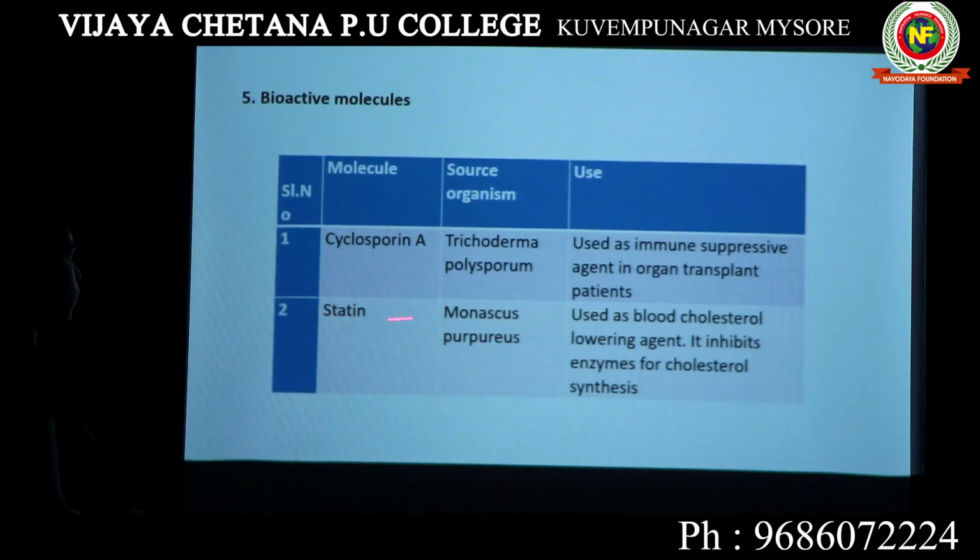The function of statin is that it is used as a blood cholesterol lowering agent. That means it reduces the blood cholesterol. It inhibits enzymes for cholesterol synthesis. How does it reduce your blood cholesterol? It will inhibit or stop the enzymes that produce cholesterol. There are certain enzymes which help cholesterol synthesis, or cholesterol formation, in our body.